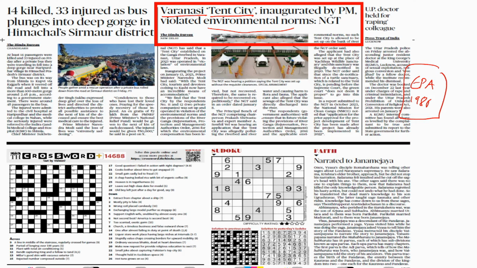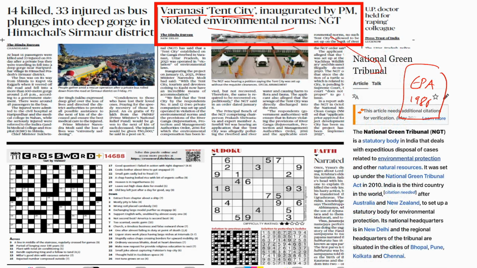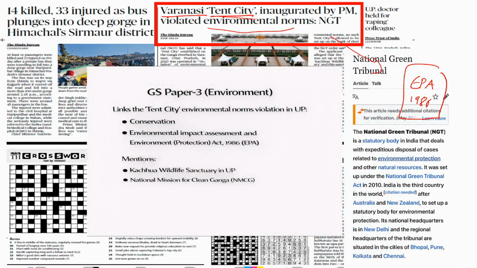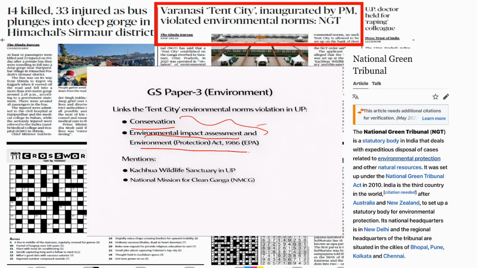Now NGT is saying, while constructing this tent city, they have not followed these rules. If you see the main syllabus, we have topics like environmental impact assessment given in GS3 mains, environment, conservation. So it touches both of these. You should know the basic Environmental Protection Act for both prelims and mains also. And because NGT is in the news, you should know what NGT is for prelims also.